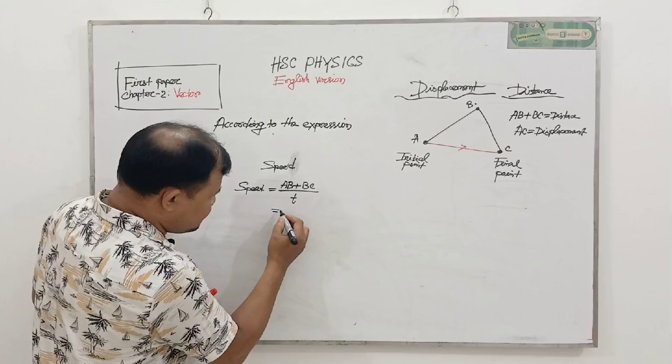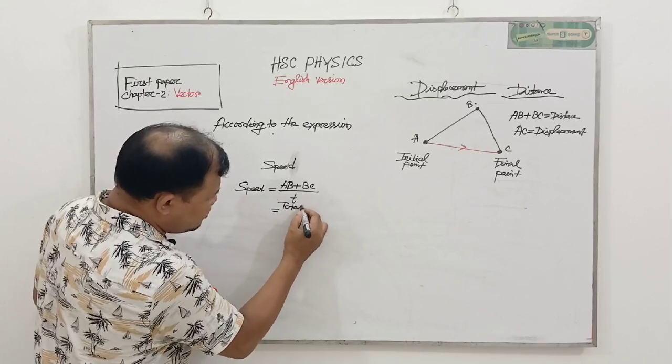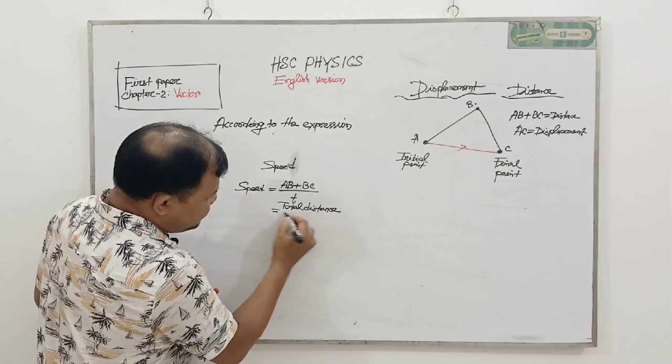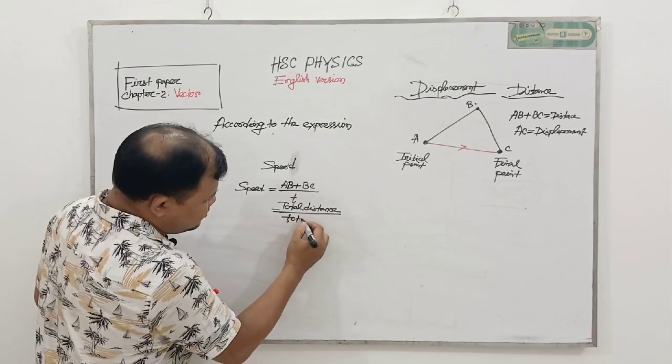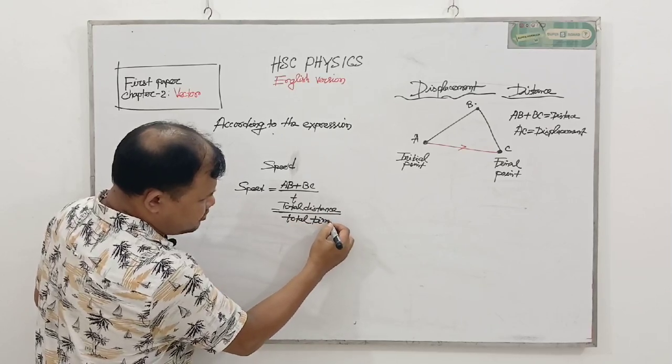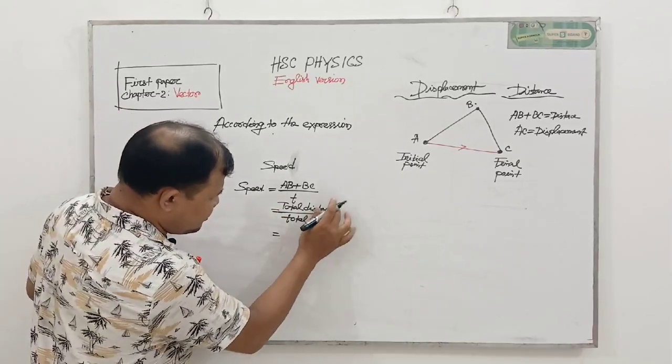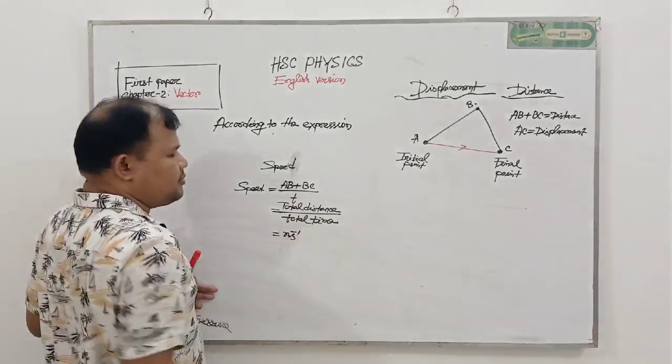So the equation of speed will be total distance by total time. So this is the equation of the speed. So the unit will be meter per second.